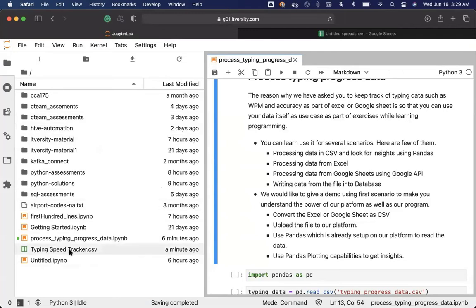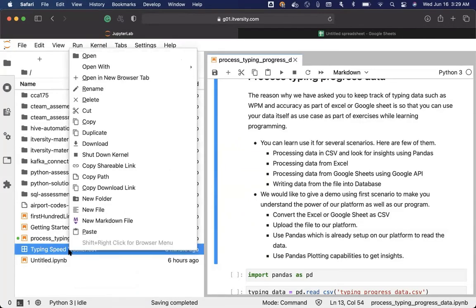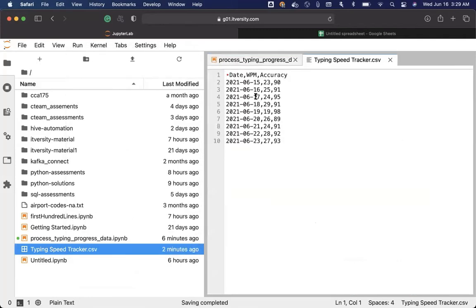Once you upload successfully, you should be able to see the file here. Now, if you want to review the data to confirm whether the file is uploaded properly or not, you just have to right click on this, open with, then click on editor. You should be able to see the data. You can see the data here.